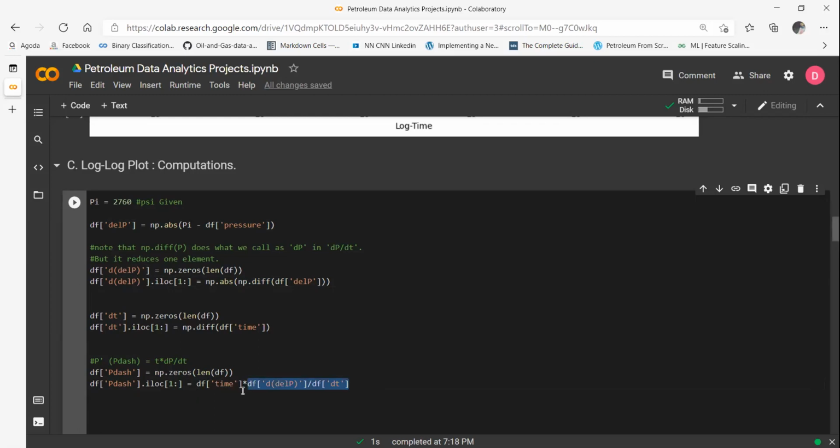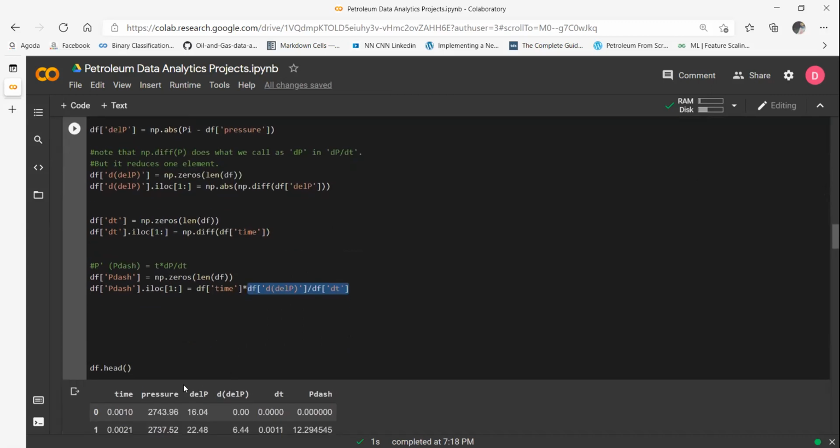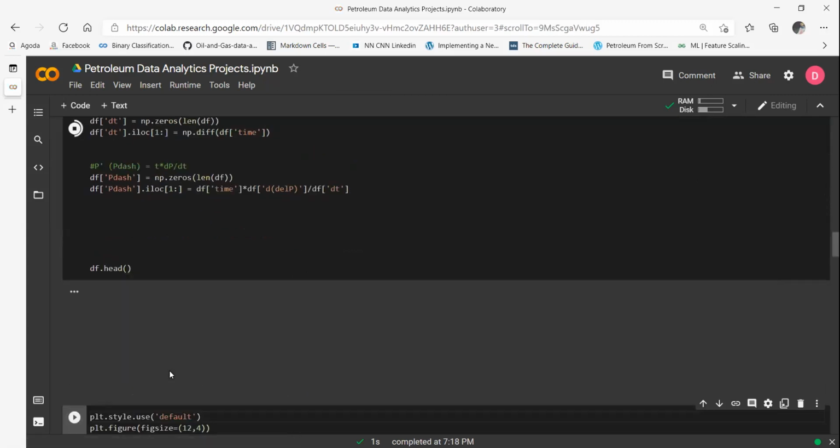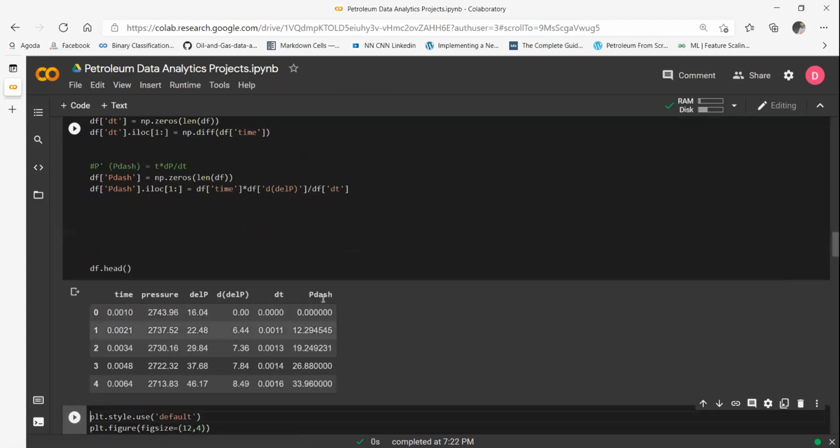Once you multiply it with the time, that becomes the derivative for well test analysis. Because in well test analysis, derivative means d of P or d of del P by what? By log derivative with respect to log of time, right? So once you have run that, you just have to run the data frame again to check your calculations. So this is P dash you have calculated.